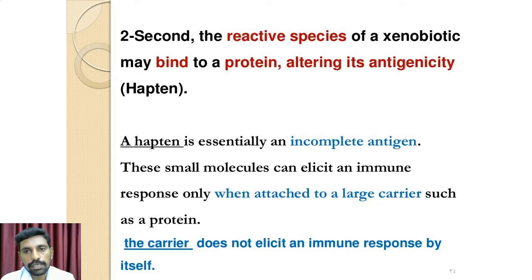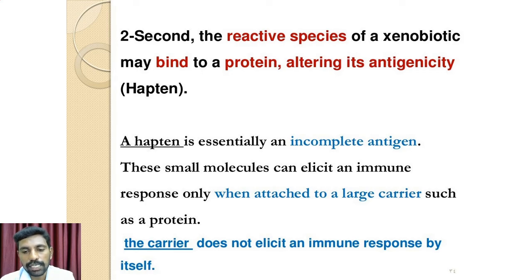And the second one is a reactive species. The reactive species of xenobiotics bind to the protein macromolecule, altering its antigenicity property. A hapten is a very well-known example for antigenicity. A hapten is a very small molecule, an incomplete antigen. The xenobiotic is said to act as a hapten, that is, a small molecule.